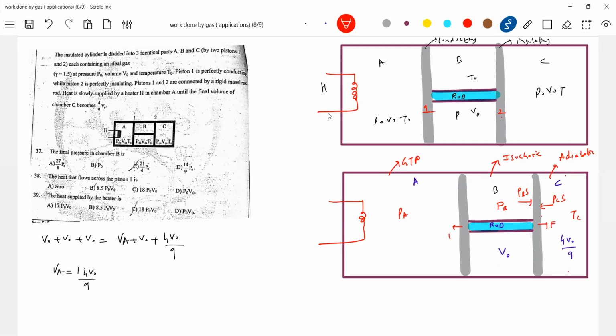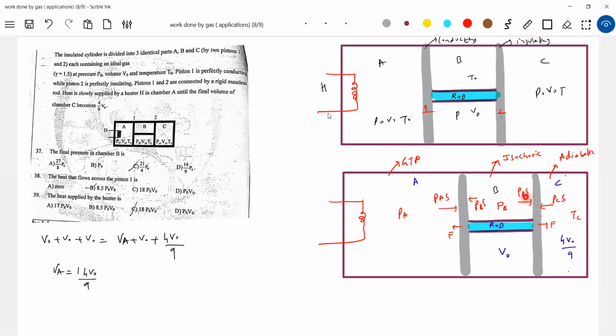Similarly, what is this force exerted by the rod on the piston? Please do make observation, this is very important. Based on this, can you say pressure in chambers B and C will be equal? No, because this F is there. Look at the piston, what are the forces? The rod will exert a force.